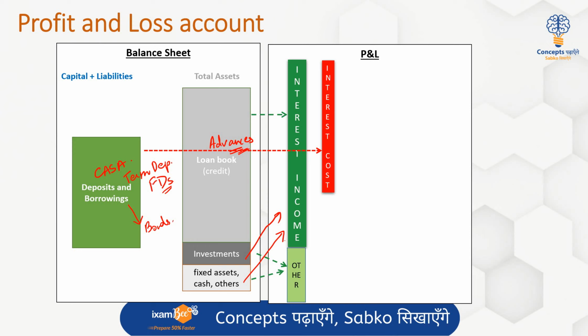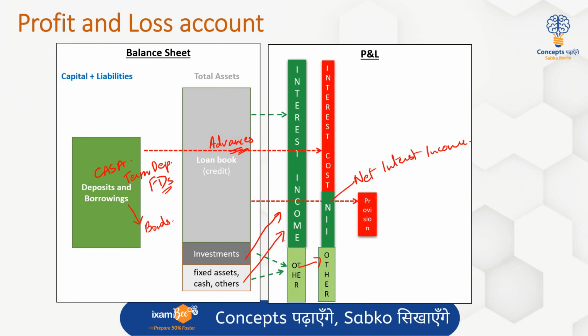So cumulatively on all these, interest is paid by the bank, which becomes the biggest chunk of the expense for the bank. The difference between the interest income and the interest cost is basically the gross profit which the bank is earning, and it is actually referred to as NII, or the net interest income for the bank. The other income, of course, becomes part of the revenue and is transferred to become the other income for the bank.